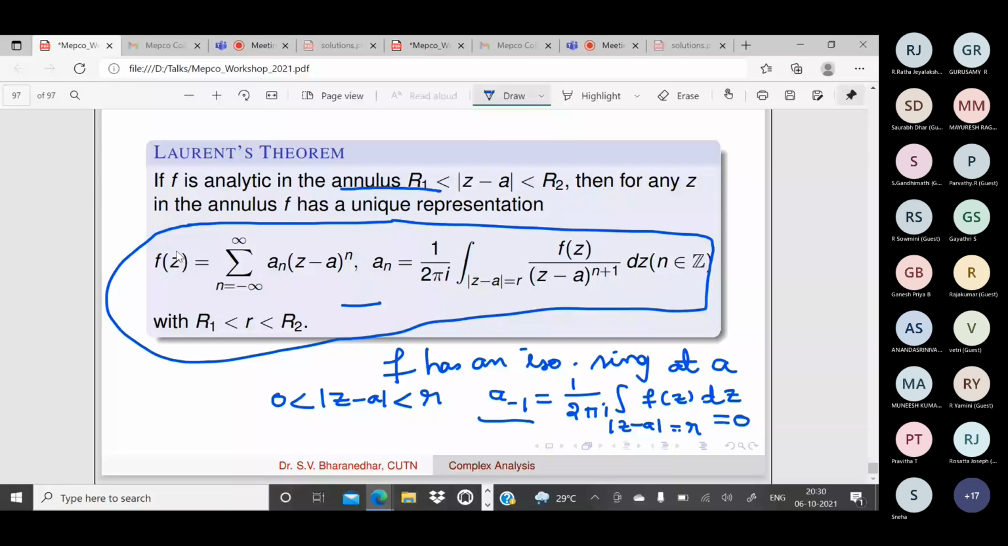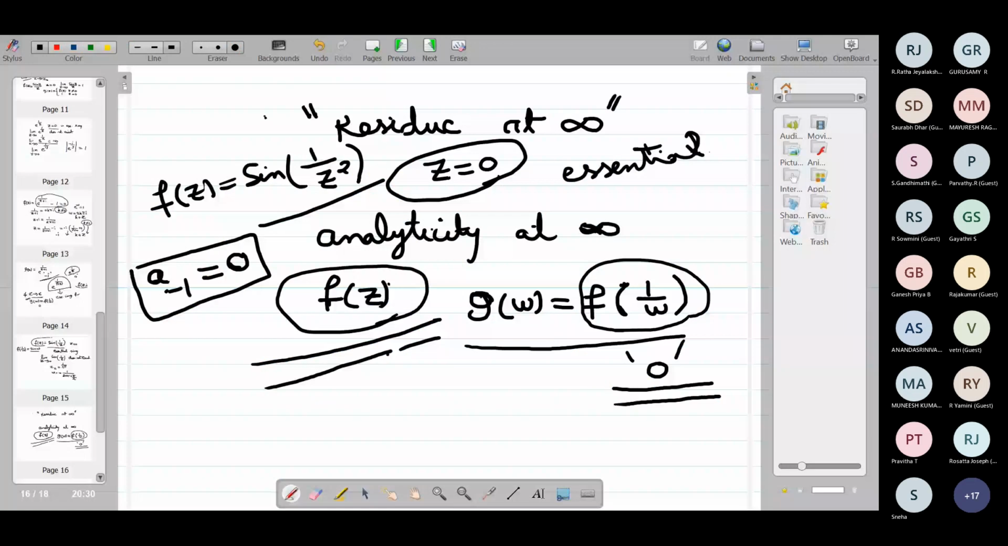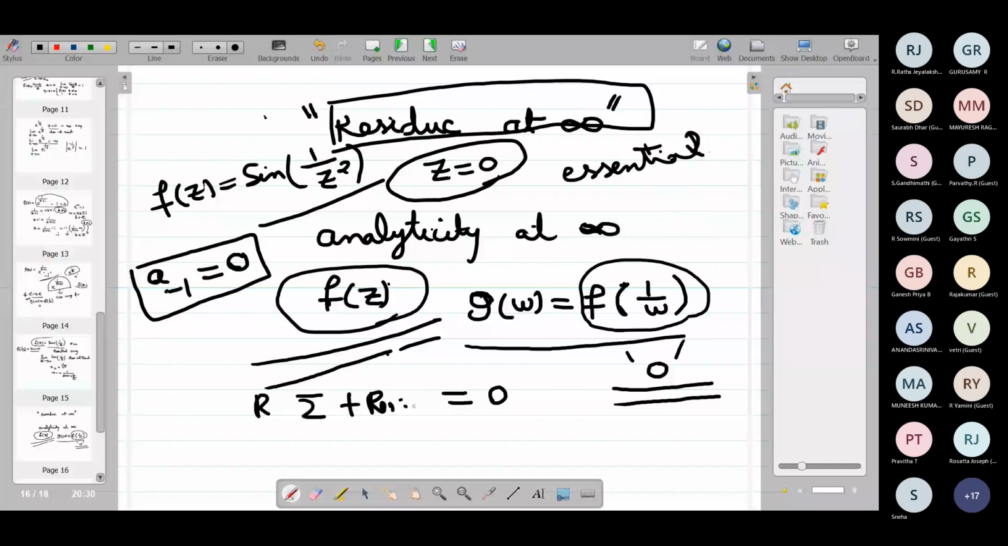Residue at infinity. For any function with singularities, if you add all the residues plus the residue at infinity, the value will be equal to 0. Sum of the residues plus residue at infinity is equal to 0. So this is an important theorem. It is more important than the usual residue theorem, because using this you can calculate the values of many integrals. I have just given this as a hint.